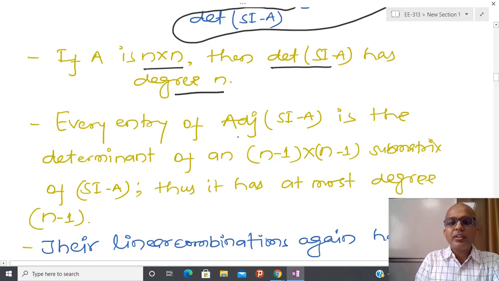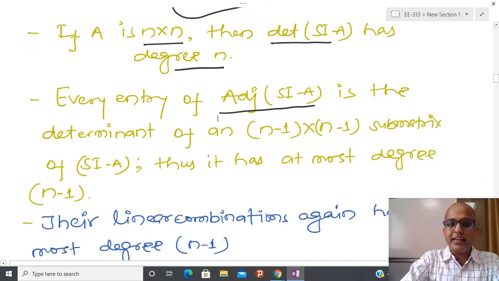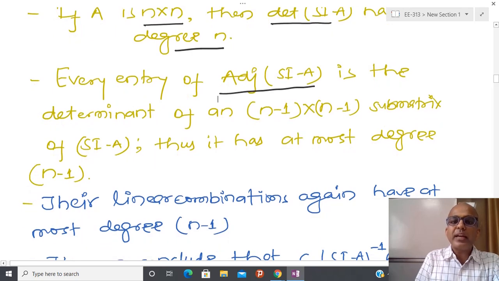Now try to calculate the adjugate matrix of sI minus A. Whenever we calculate the adjugate matrix, suppose you have some 4 cross 4 matrix, and you have to find the first element, then we delete the first row and first column, and after that we determine the determinant.